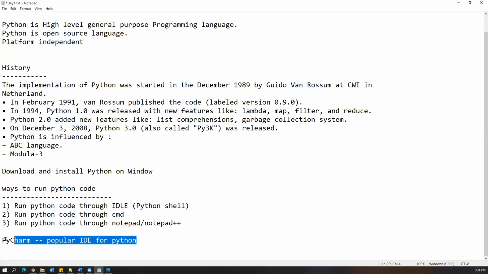So now I'll show you how to download PyCharm and how to install it. And then we will see how to work with PyCharm, how to write a simple Python code and how we can execute it, how we can see the output, all these things.